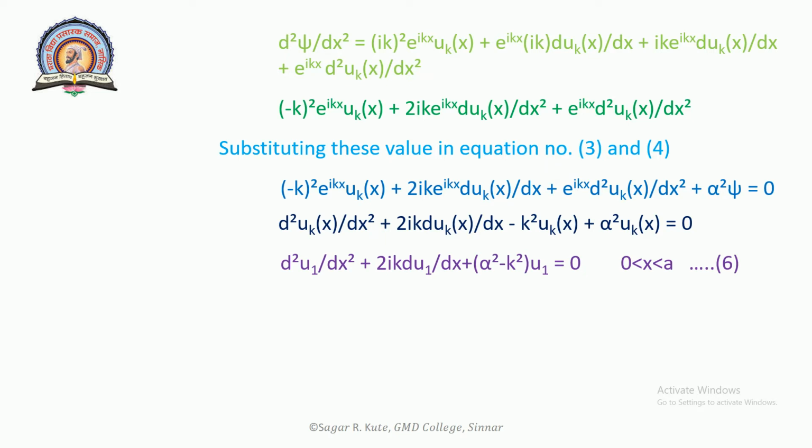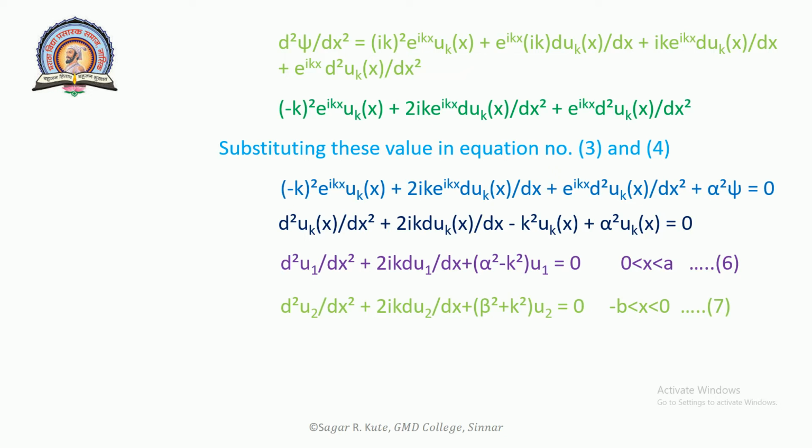Now next, d square u1 upon dx square plus 2 i k du1 upon dx plus (alpha square minus k square) into u1 is equal to 0. This will be equation number 6. Now equation number 7: d square u2 upon dx square plus 2 i k du2 upon dx minus beta square plus k square into u2 is equal to 0.